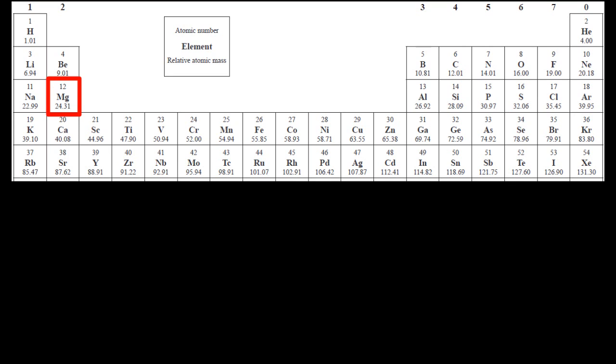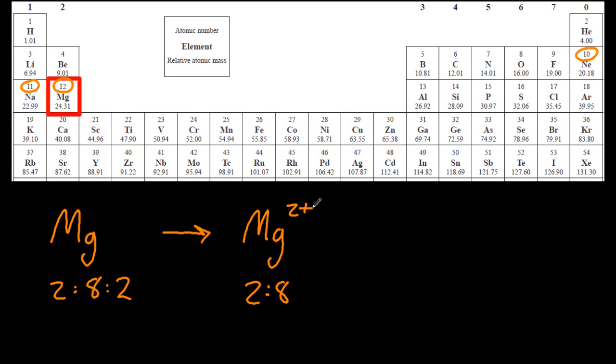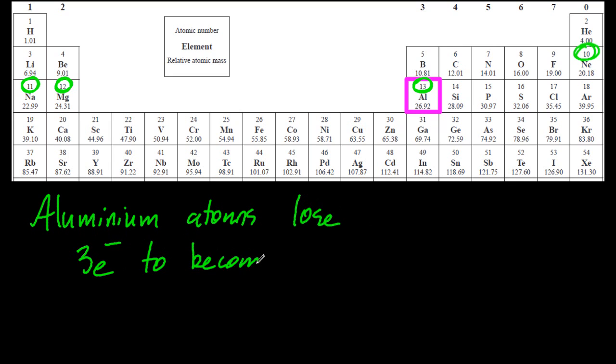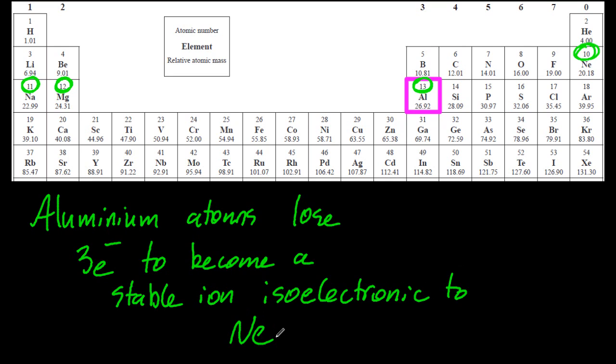Let's choose magnesium, atomic number 12. It has 12 electrons. If it can lose 2, it will just have 10 electrons. It will look just like neon in terms of its electronic configuration. Now that's an equation, so it needs to be balanced. I'm just going to stick 2 electrons on there for completeness. Aluminium, 13 electrons. If that can lose 3, it would have the same number of electrons as neon. And the ion is going to have lost 3 electrons. So aluminium atoms like to lose 3 electrons to become more stable. Isoelectronic to neon.